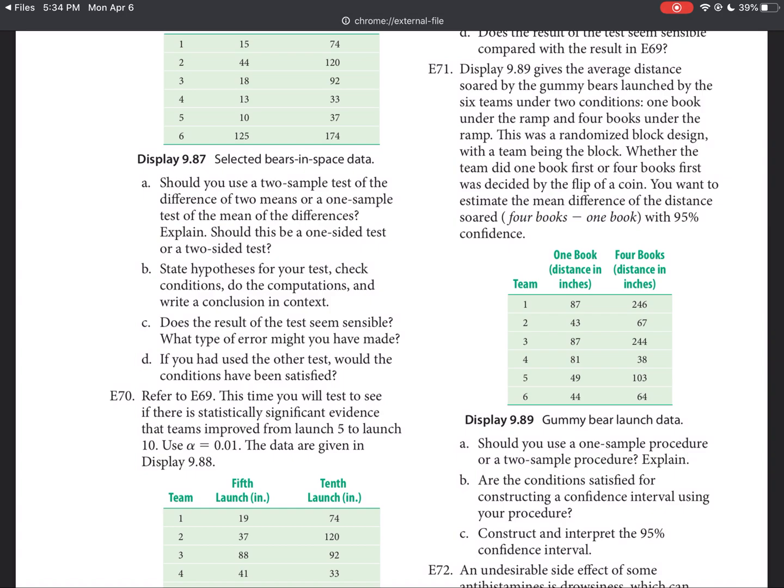Now this one says, should you use a 1-sample procedure or a 2-sample procedure? Well, here's the thing. Are we having the same group of people do it?